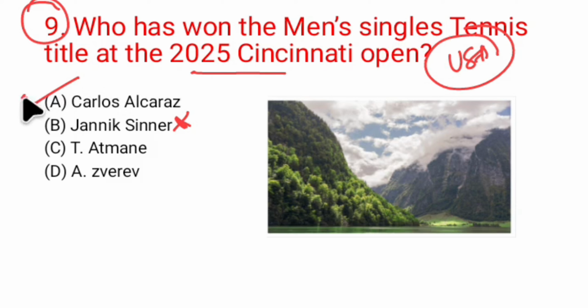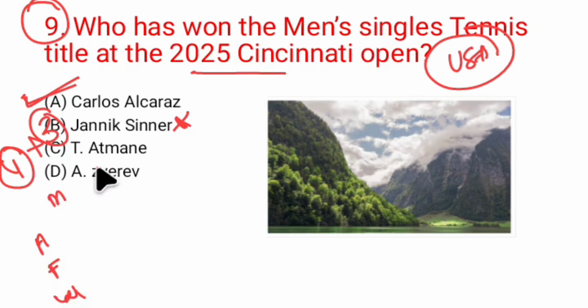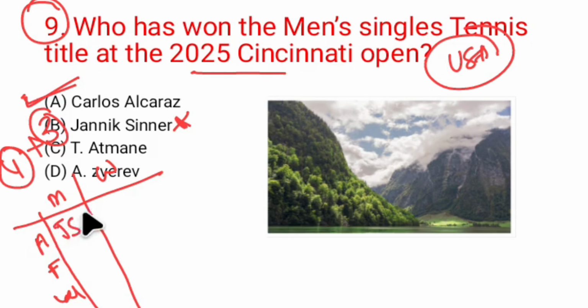Remember, Carlos Alcaraz. And if you talk about Grand Slams, there are 4 Grand Slams. Three were completed: the first is Australian, the second French, the third Wimbledon. In the men's category, the Australian Open was won by Jannik Sinner, the French Open by Carlos Alcaraz, and Wimbledon by Jannik Sinner.